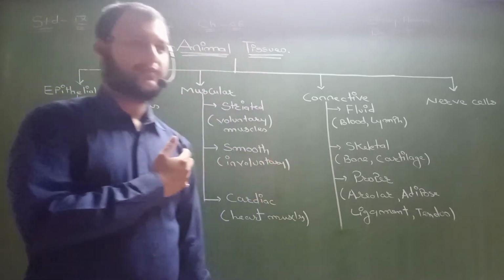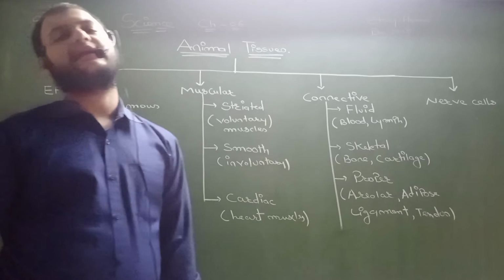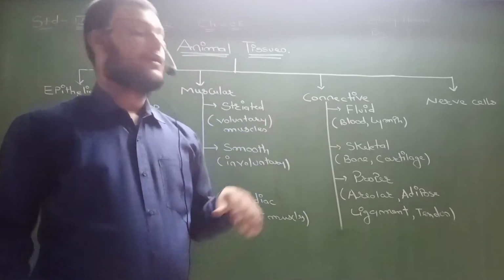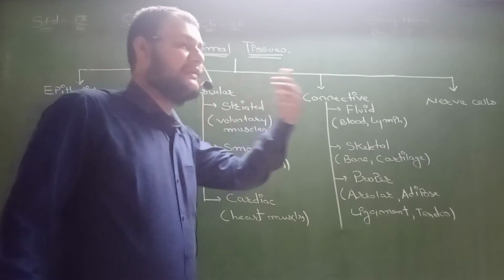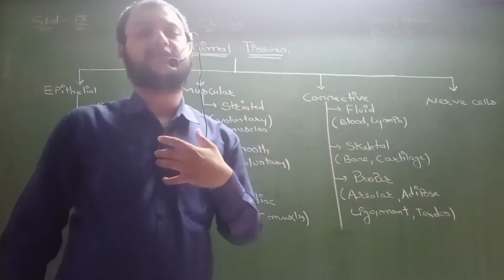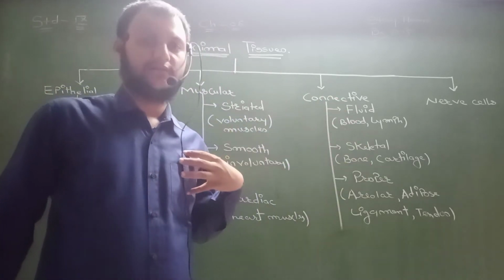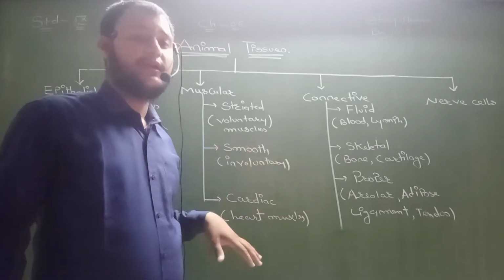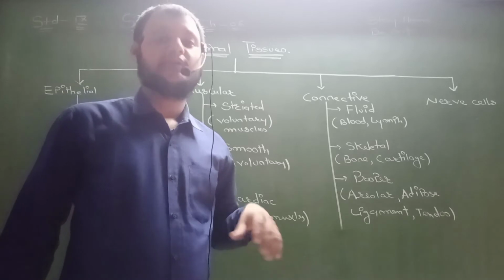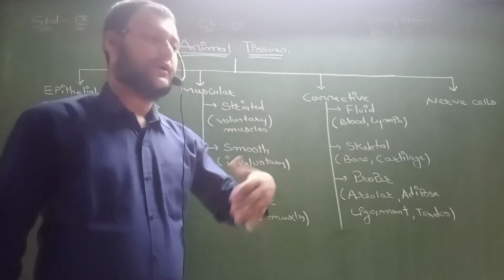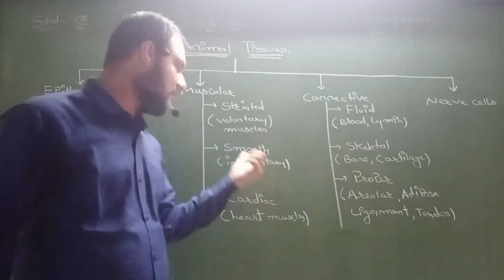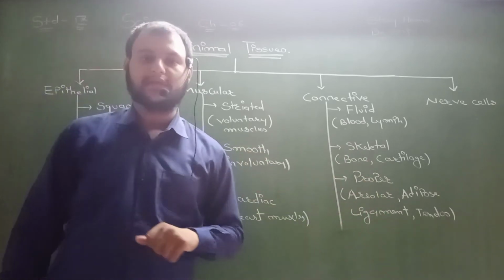voluntary means we cannot control that activity, it happens by itself. Means we cannot do these things willingly, we cannot stop our breathing, we cannot stop the heart. Okay, we cannot do this thing. Involuntary means walking, we have to walk, we have to give a command. So these are the involuntaries. Okay, now